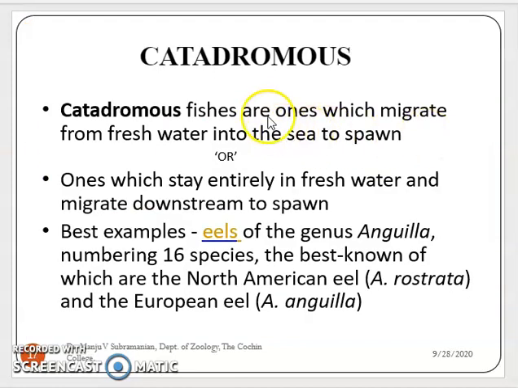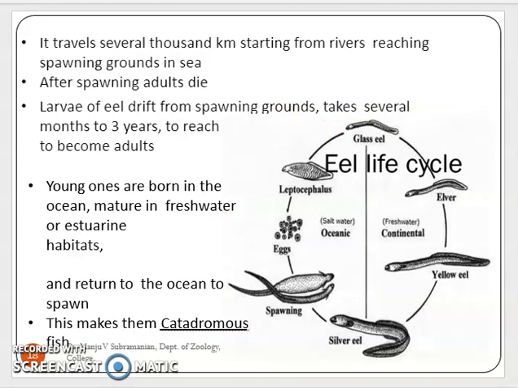Catadromous fishes are the ones which migrate from the freshwater to the sea to spawn. They stay their entire life in the freshwater and migrate downstream to the sea to spawn. The best example is the eel of the genus Anguilla. About 16 species are best known. The North American eel, European eel, etc. exhibit this type of migration.